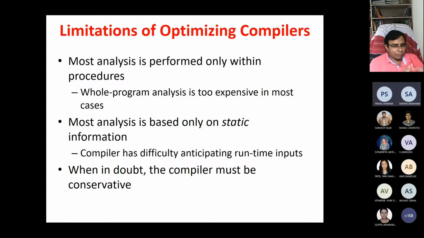Suppose the compiler has some doubt at the time of optimization, then it generally ignores that thing. It is not aggressive. Even with -O3 in GCC, it still tries to optimize, but when it has doubts, it takes conservative decisions rather than aggressive ones. Conservative decision means if there is doubt, it will not optimize.